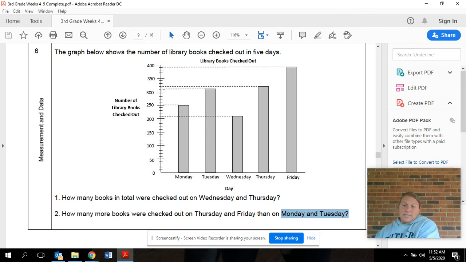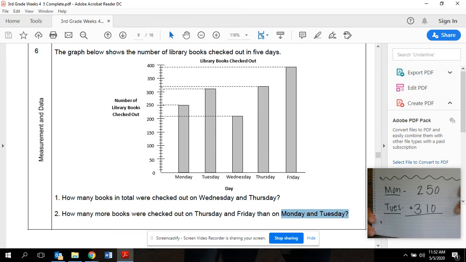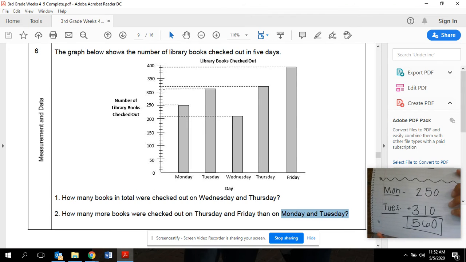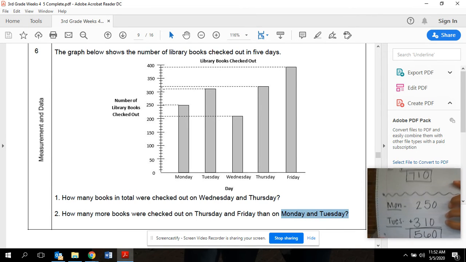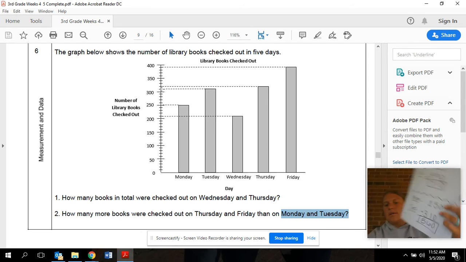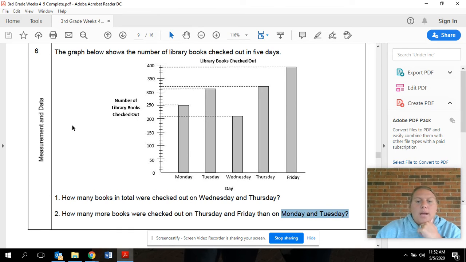And just like the previous step, I'm going to add them together. 250 plus 310. So pause the video and solve that, whichever strategy you use to help you solve it. All right. So for Monday and Tuesday, 560 books were checked out. So I have on Thursday and Friday, 710. Monday and Tuesday, 560. Now, if I look back at my question, I'm not done because I have two answers for this problem. So I need to figure out one solid answer for this problem.